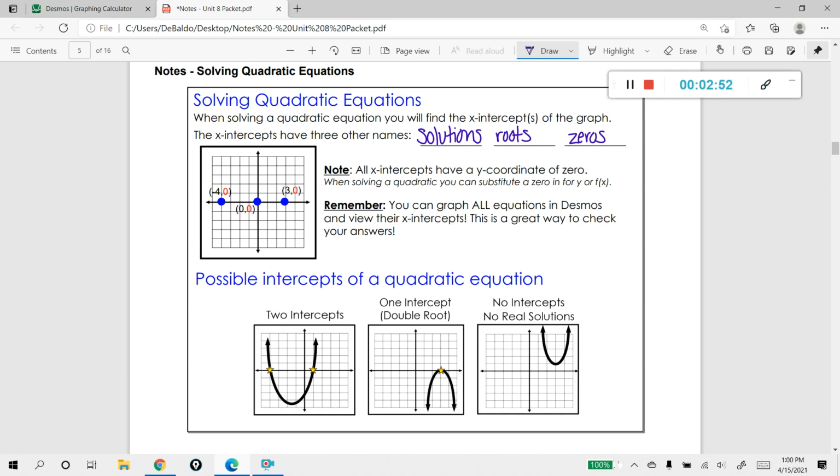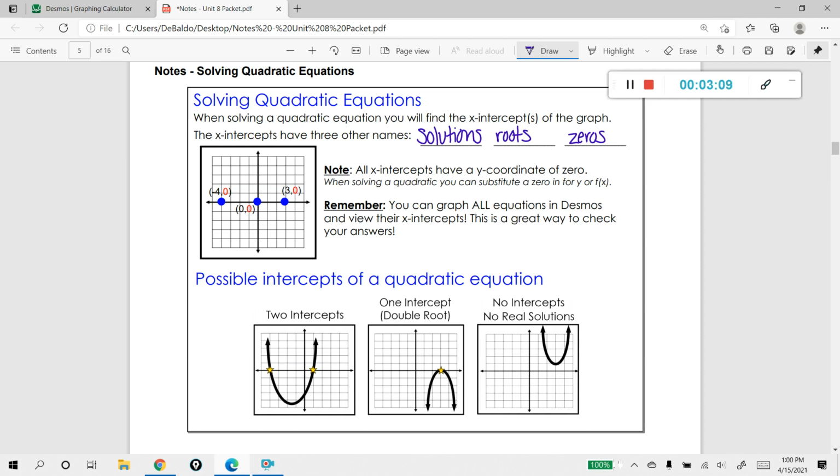And the last graph that you could potentially run into is one that actually doesn't cross the x-axis. This is when your quadratic function has no solutions at all. And we'll take a look at what that looks like here soon.